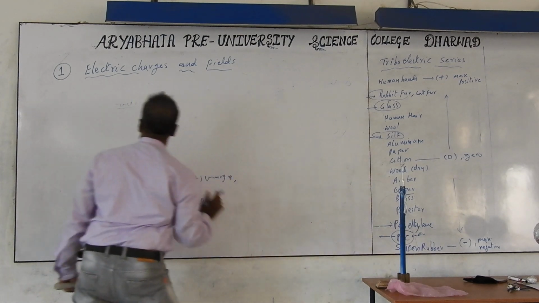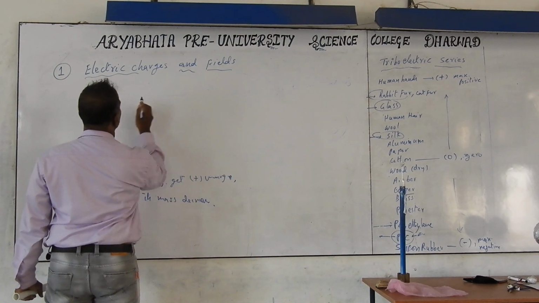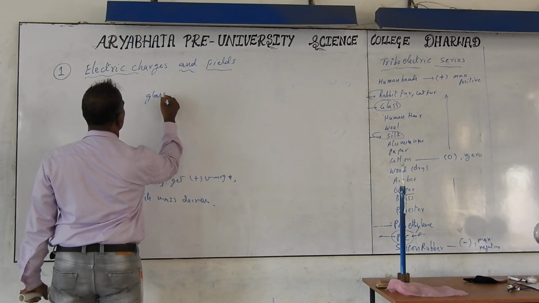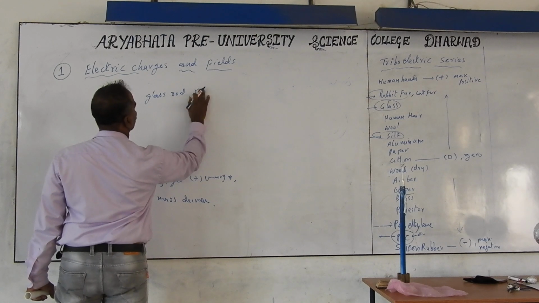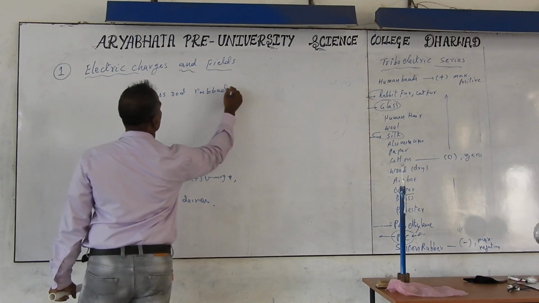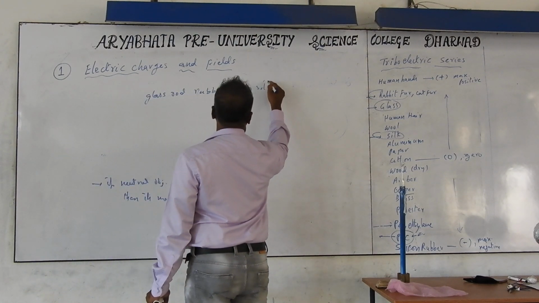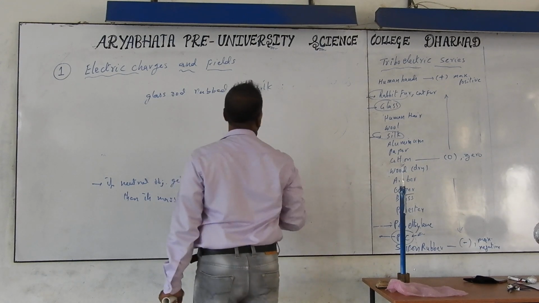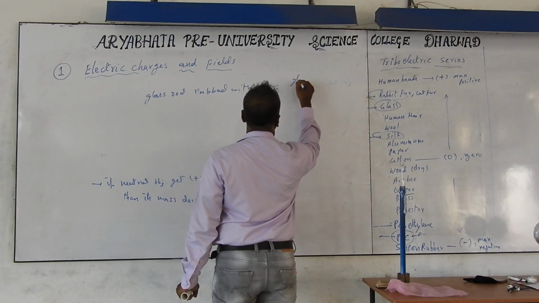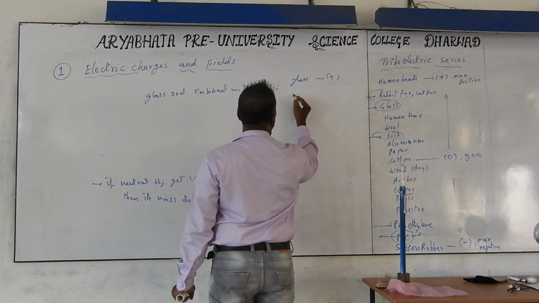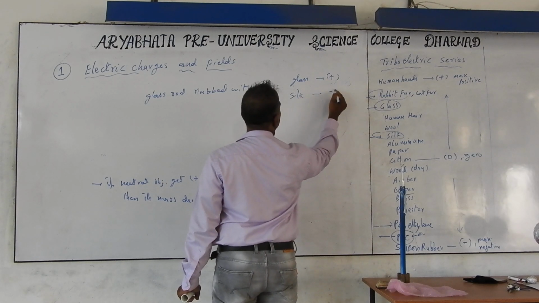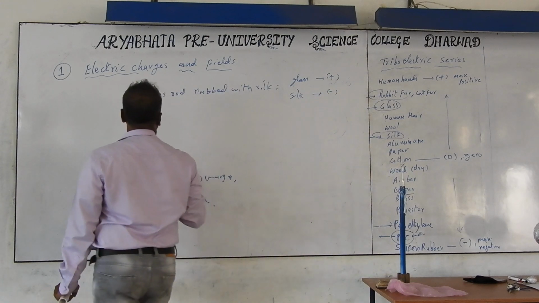These examples: glass rod rubbed with silk. Glass rod rubbed with silk, then glass gets a positive charge and silk gets a negative charge.